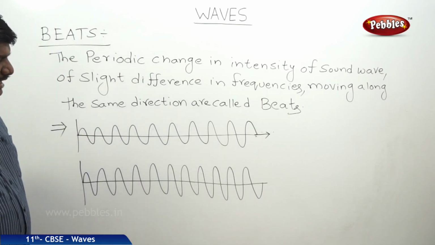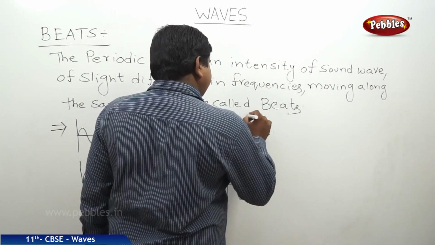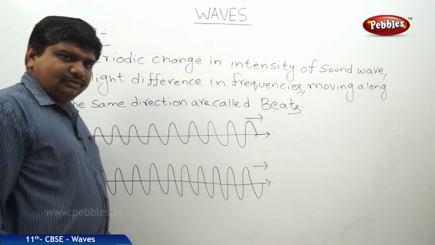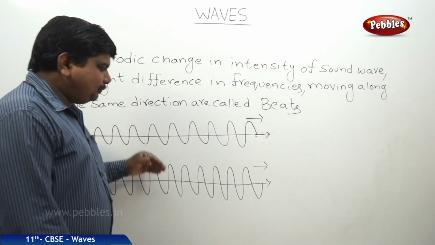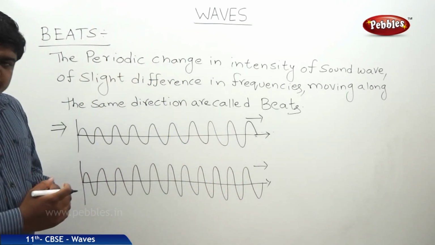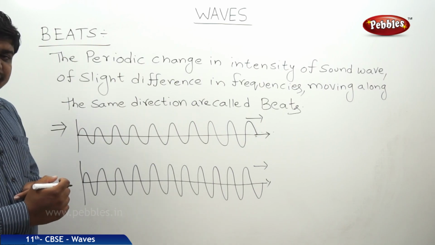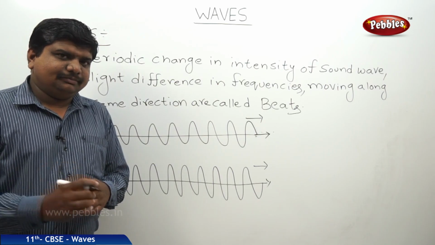There is a small change in the frequency between these two waves. Both are moving in the same direction. When these two waves superpose on each other, then what will be the change in the intensity and how these beats will form, we will see graphically.